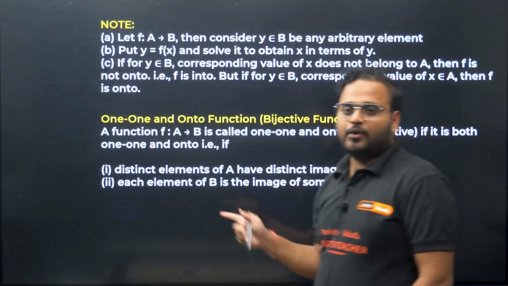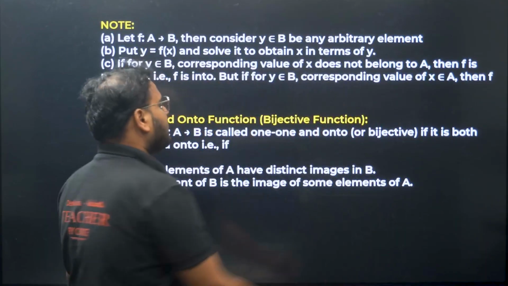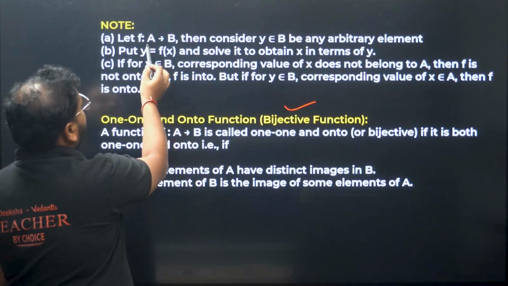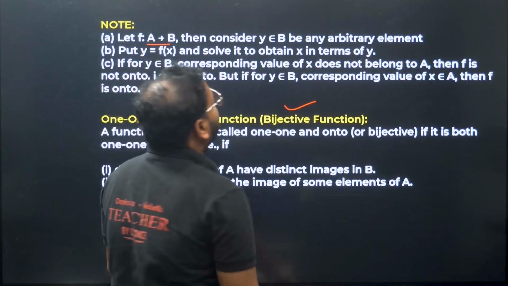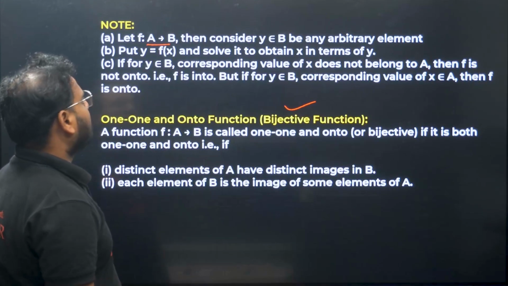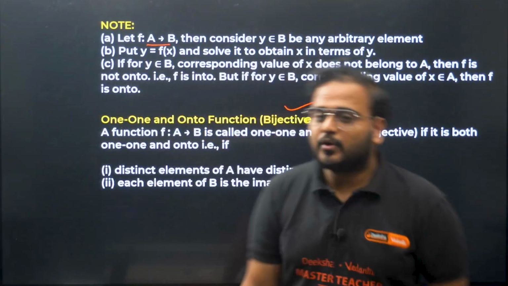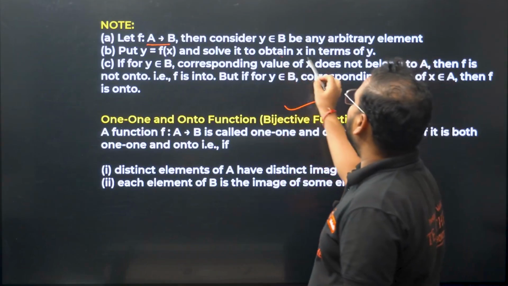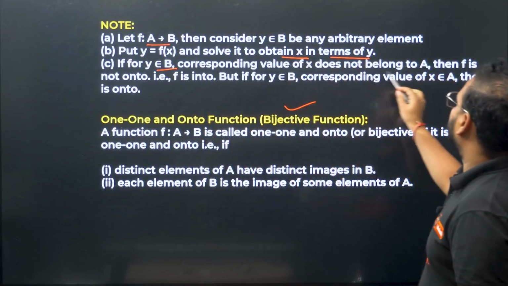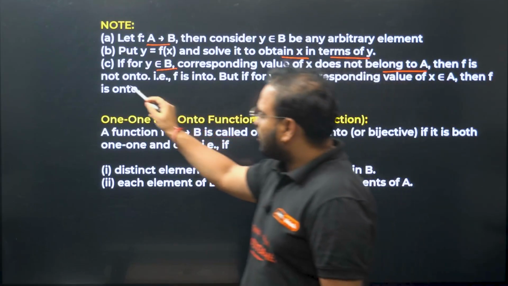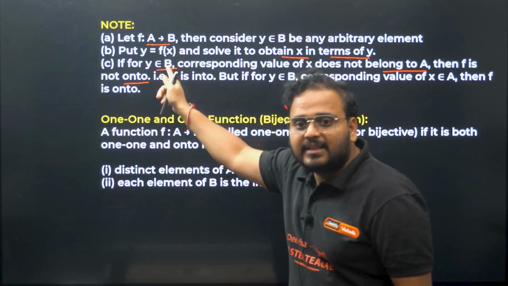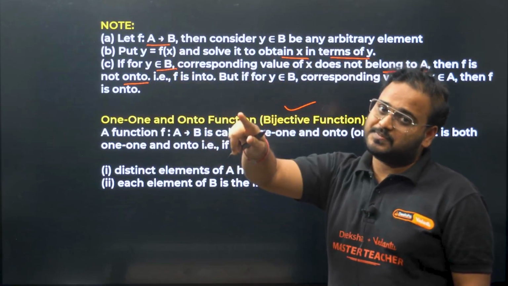Now, if you have one-one and onto together, that is called a bijective function. Some notes: if f goes from A to B, then consider y belonging to B, any arbitrary element. This is how to find your range. Put y equal to f of x, and solve it to obtain the x value in terms of y. If for y belonging to B the corresponding value of x does not belong to A, then f is not onto, because you are able to find one value in the codomain which has no preimage.